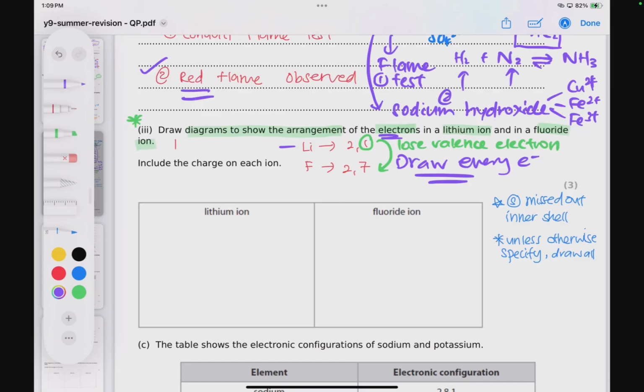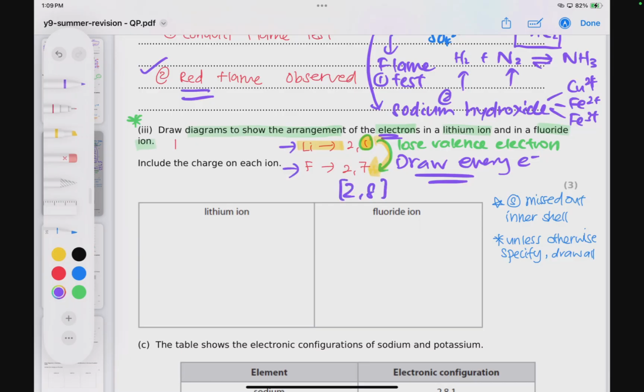If you again look at the periodic table, lithium has 3 electrons arranged in 2-1 configuration. Fluorine has 9 electrons arranged in 2-7 configuration. Our lithium is the metal, so it will lose this 1 valence electron to fluorine, and then fluorine will end up with 2-8 configuration.